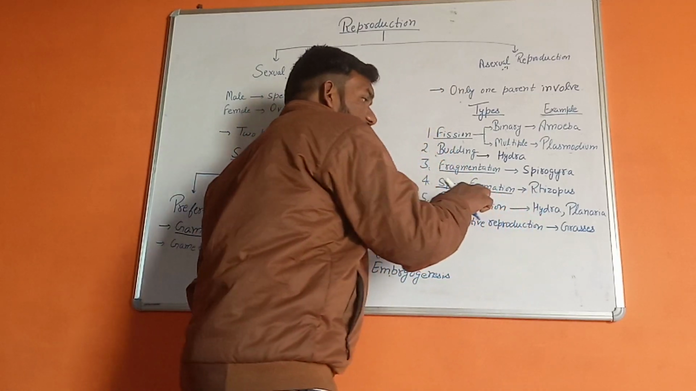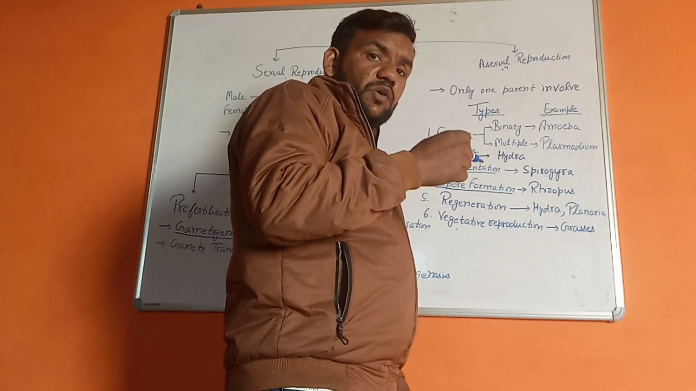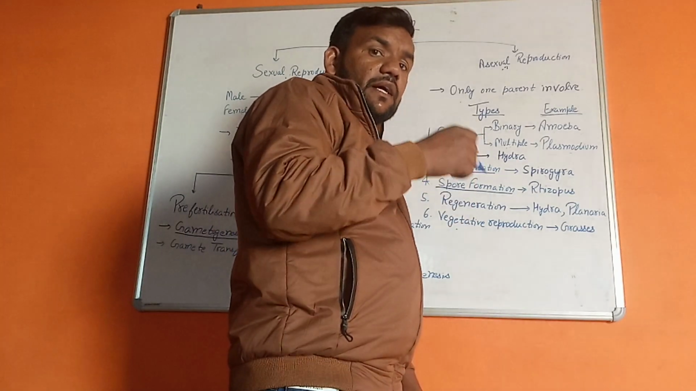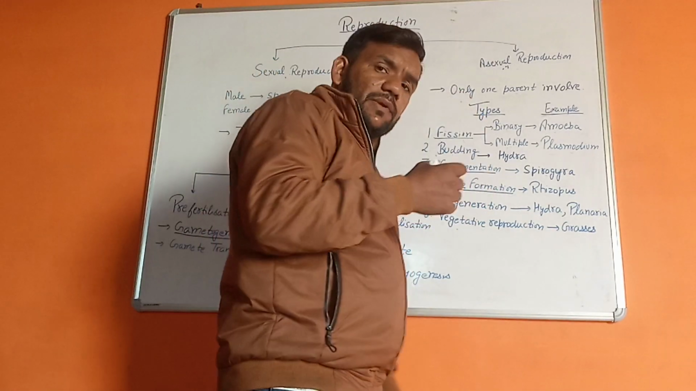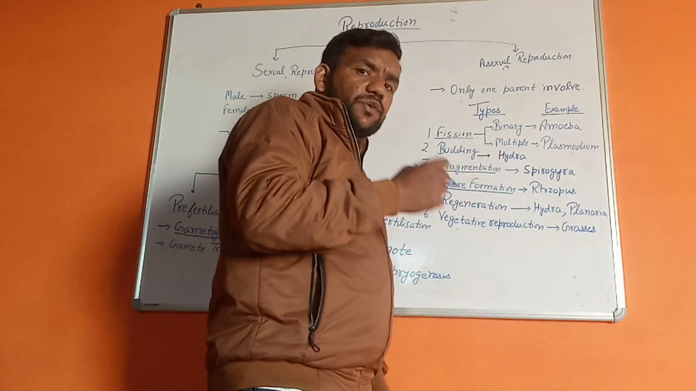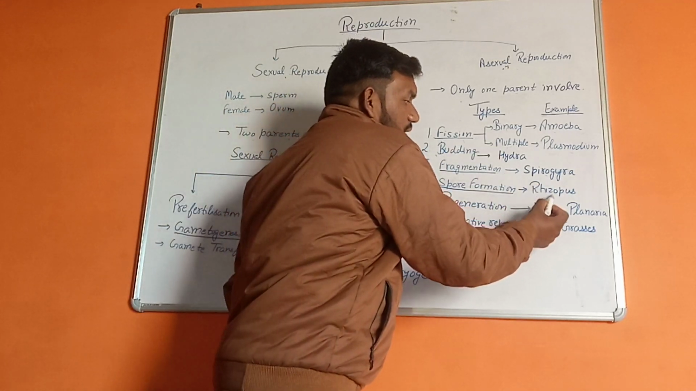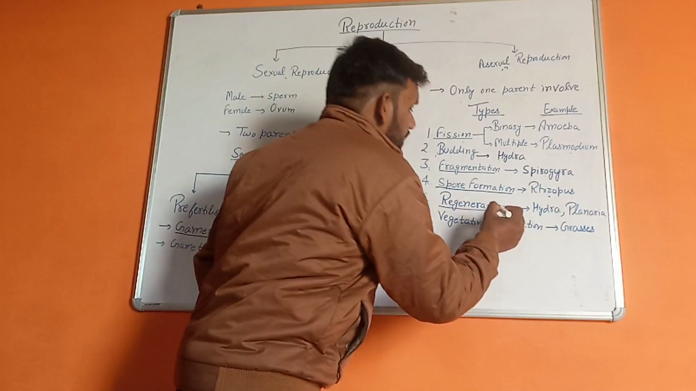Next is spore formation. In spore formation, the plants produce spores, and these spores are dispersed in the air and get attached to the soil. When favorable conditions come, these spores germinate into a new plant. Example is Rhizopus.